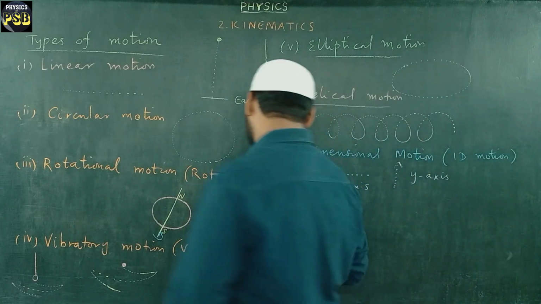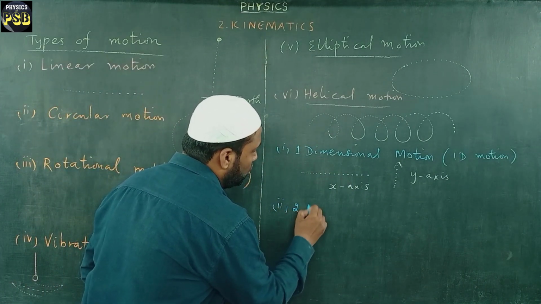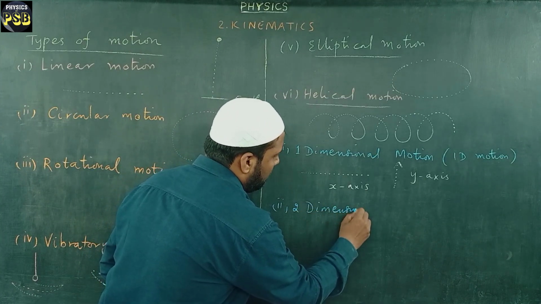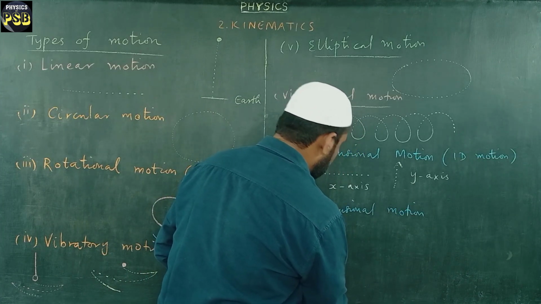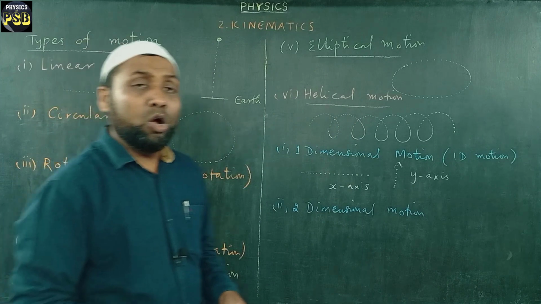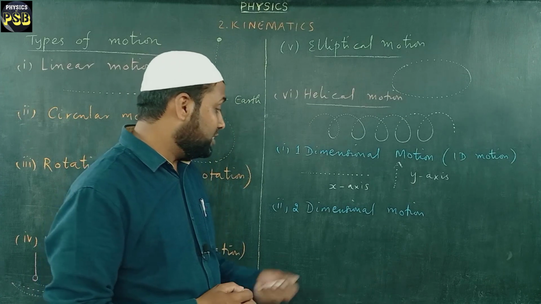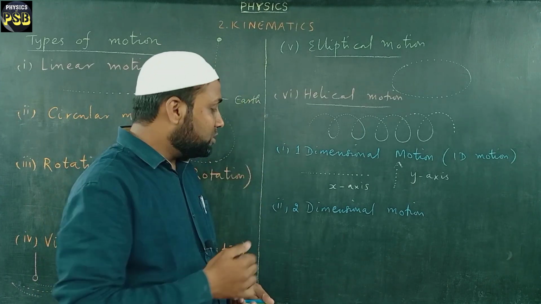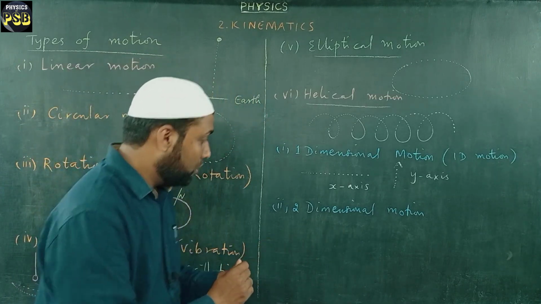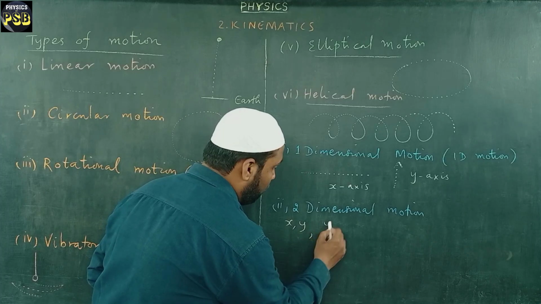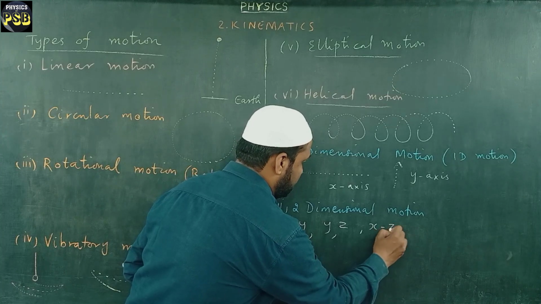Then we have two-dimensional motion. What is this? If two coordinates are used to represent the motion of an object, then we call such kind of motion two-dimensional motion. In two-dimensional motion, we use x, y or y, z or x, z coordinates. Remember this.